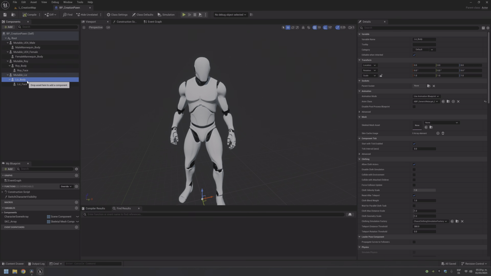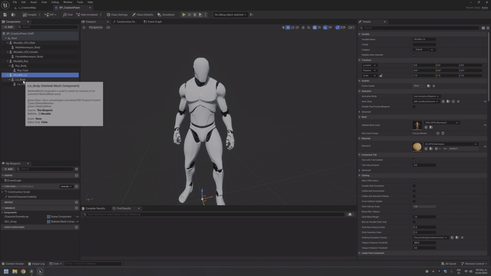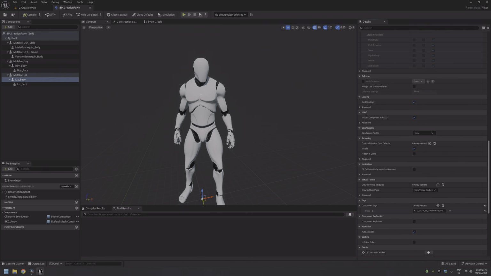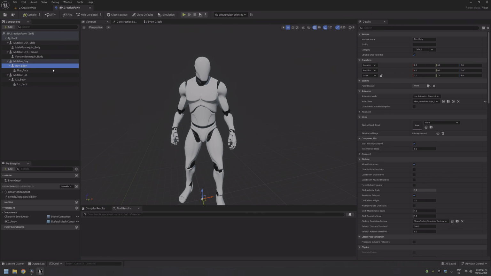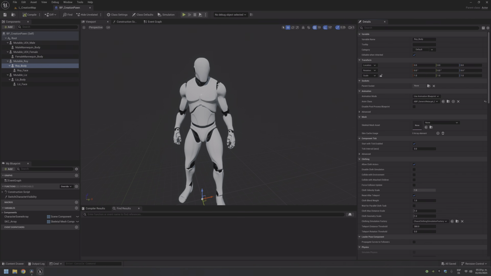Okay, so mutable list is the skeletal mannequin of UFN. List body is empty, list face is empty, but keep the anim class, and in the case of the body, keep the tag. Same for Roy. No skeletal mesh, no skeletal mesh for the face. For the body, we have the tag, and we have the retarget for the body and the anim VPC for the face. The same here. Okay. Why will we not set the skeletal mesh asset? Because we will use mutable.